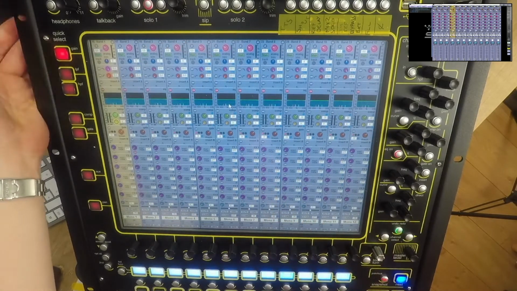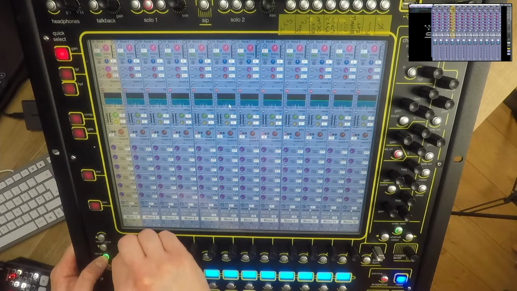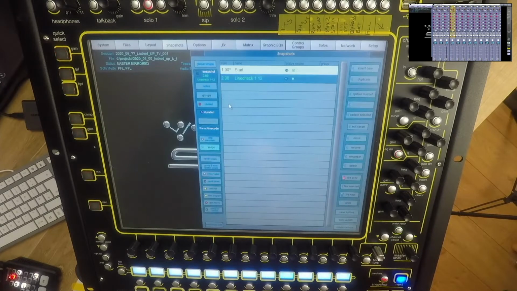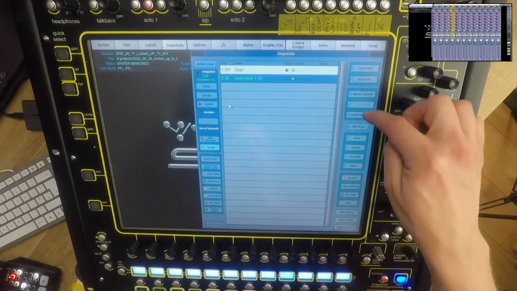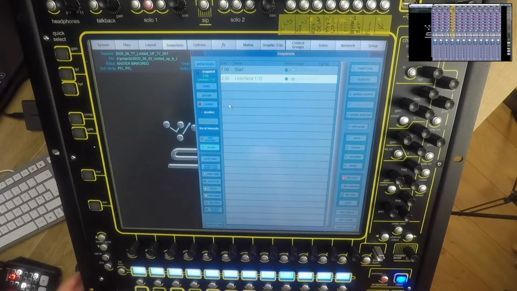Then I'm going to select my gain. I'm going to hold down Option All. I'm going to turn that up to 25 dB. So when I'm line checking, I've got plenty of gain on there. When I'm just doing a generic line check, either in the warehouse, in the pre-production period before the show, it just gives me a really quick way of being able to line check those channels. So I'm going to update selected and I'll fire selected.